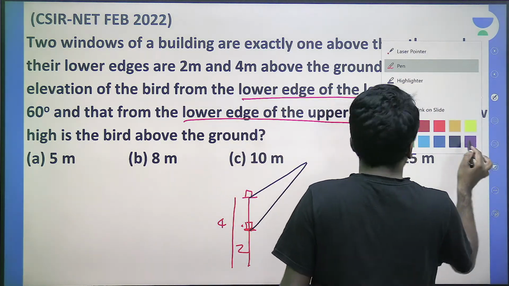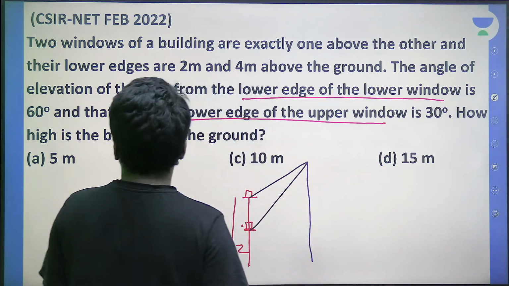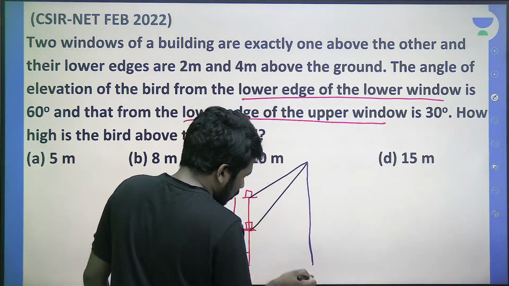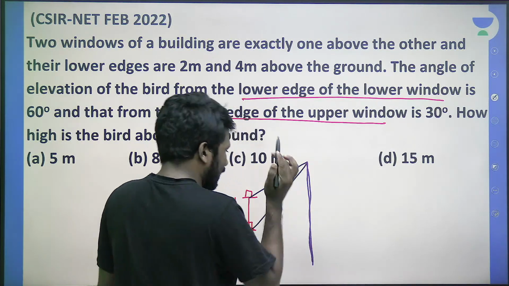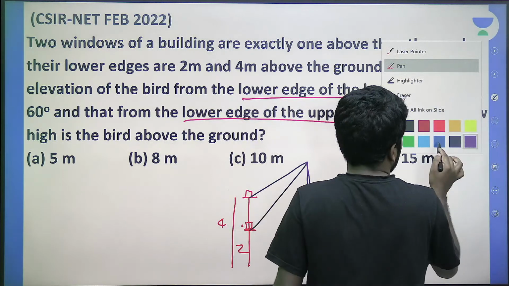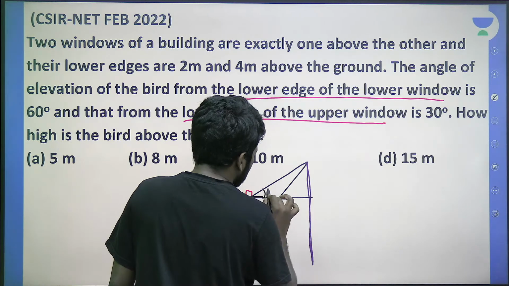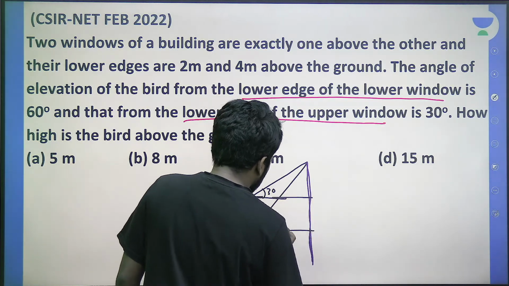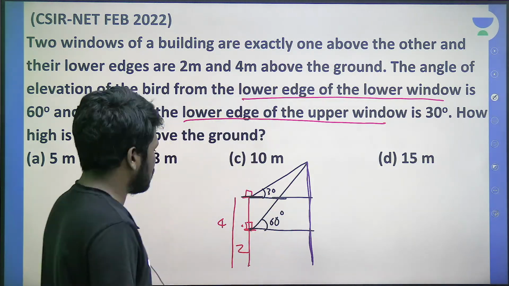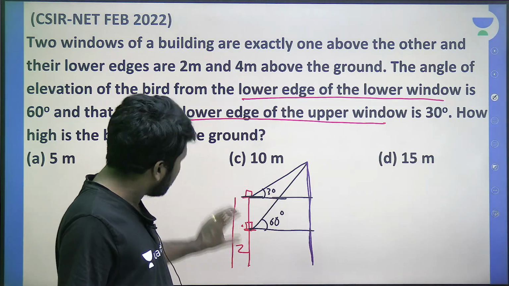That means we can say that this is the height of how high the bird is above the ground. This total length, this purple line I have drawn now, this line length is what we need to find. So I will draw a horizontal line so that this is 30 degree, and draw a horizontal line so that this is 60 degree. Is this picture clear or not? Please respond. This is the lower window, this is the upper window, lower edge, and this is 2 meter high. Question: how tall?